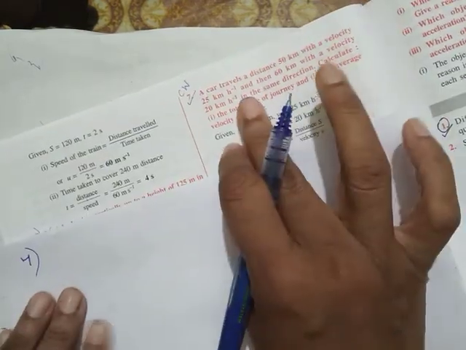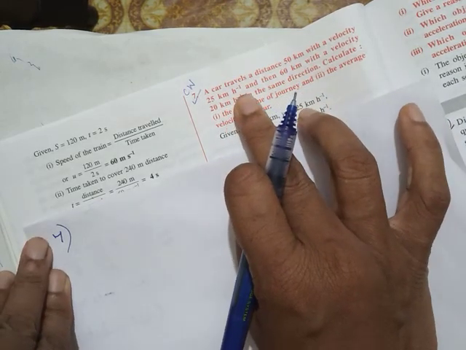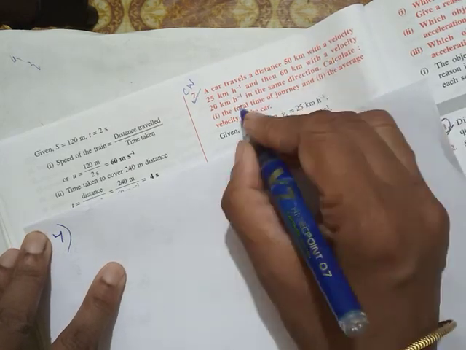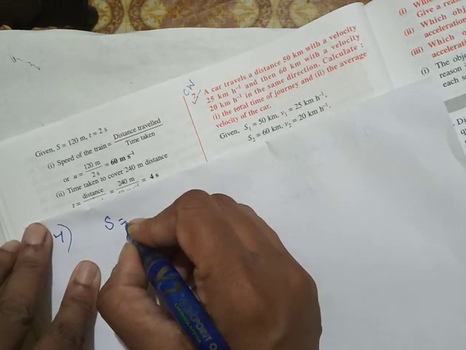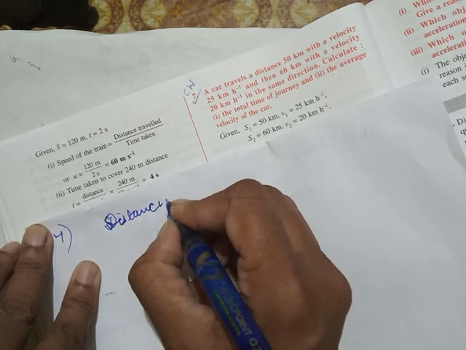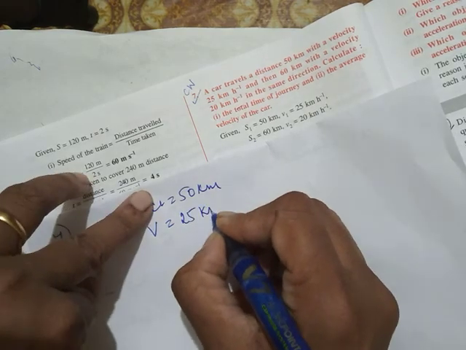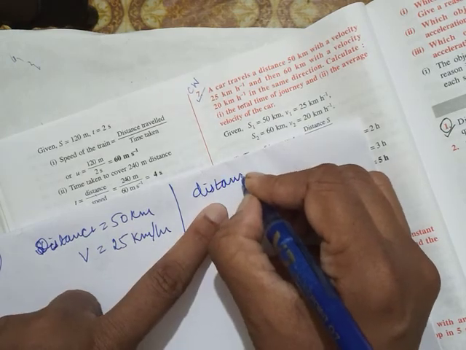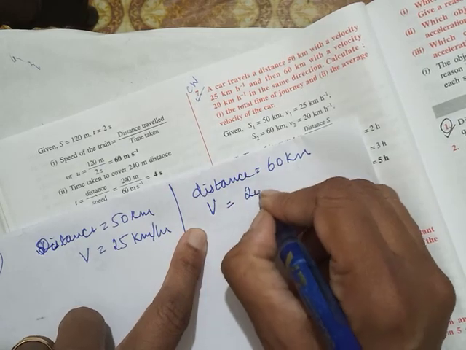A car travels a distance of 50 km with a velocity of 25 km per hour, and then 60 km with a velocity of 20 km per hour.